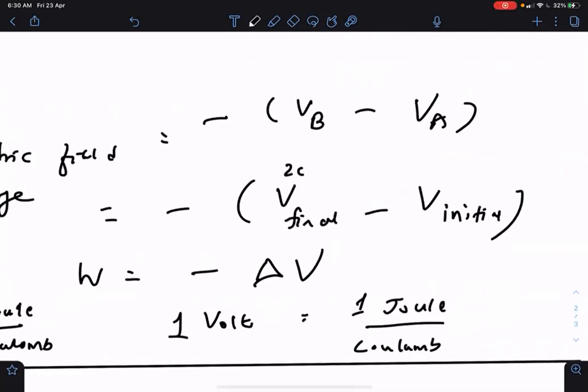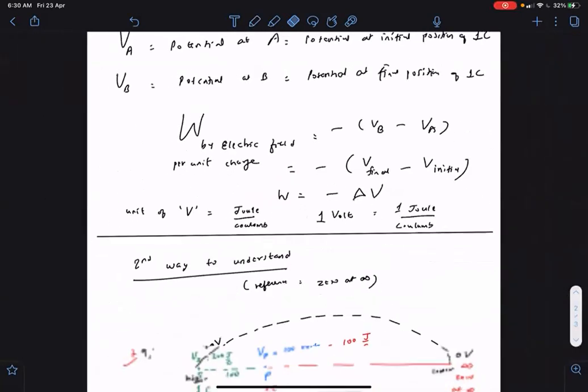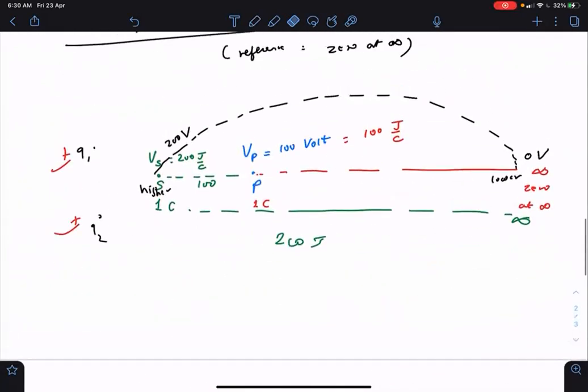So if the final is 200 and we started from 0, then the work that this electric field will do is minus 200, which means it will take away 200 joule of kinetic energy from it by doing negative work. Then if we, as an external agent, are bringing this 1 coulomb charge from infinity to point S, we have to do at least plus 200 joule of work, because the electric field is doing minus 200.